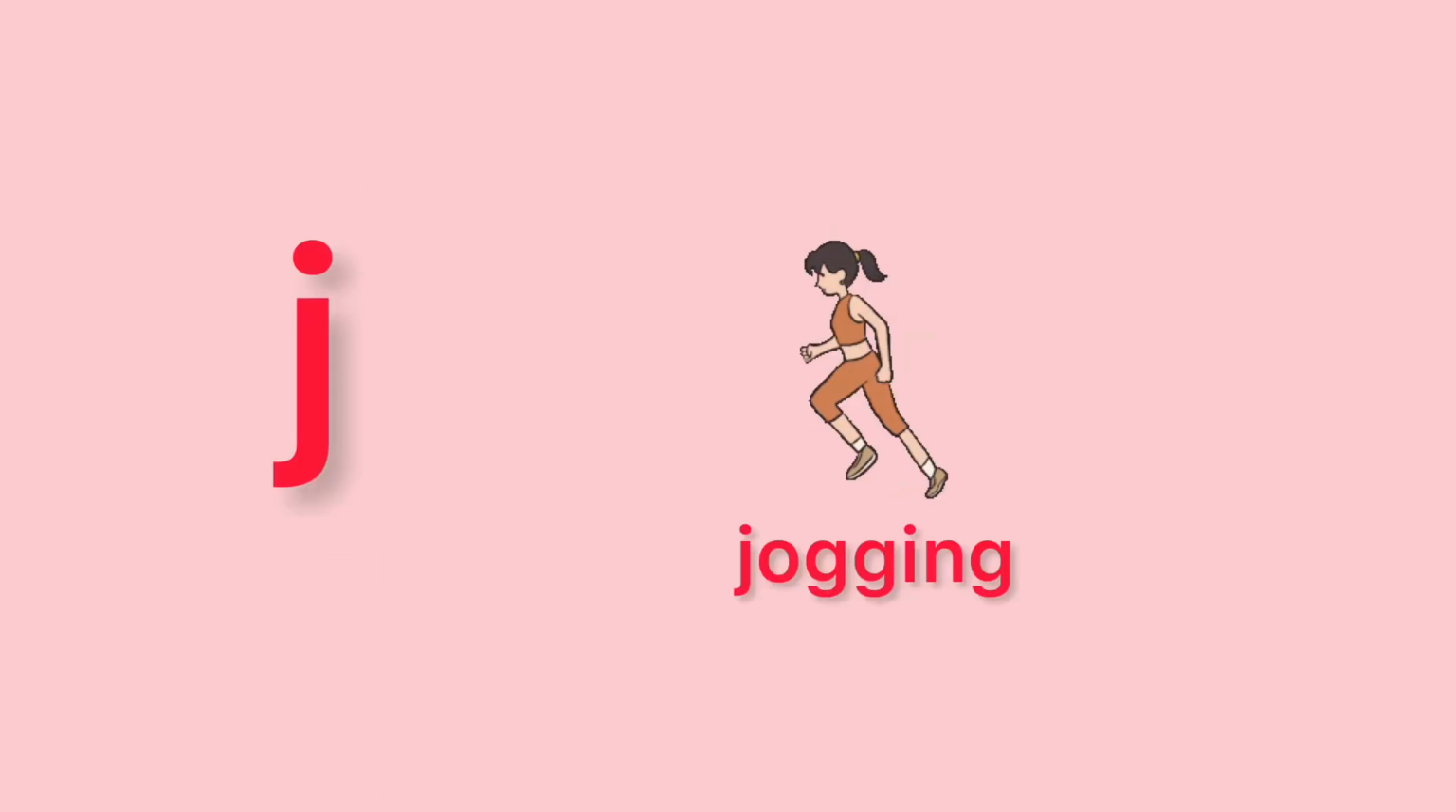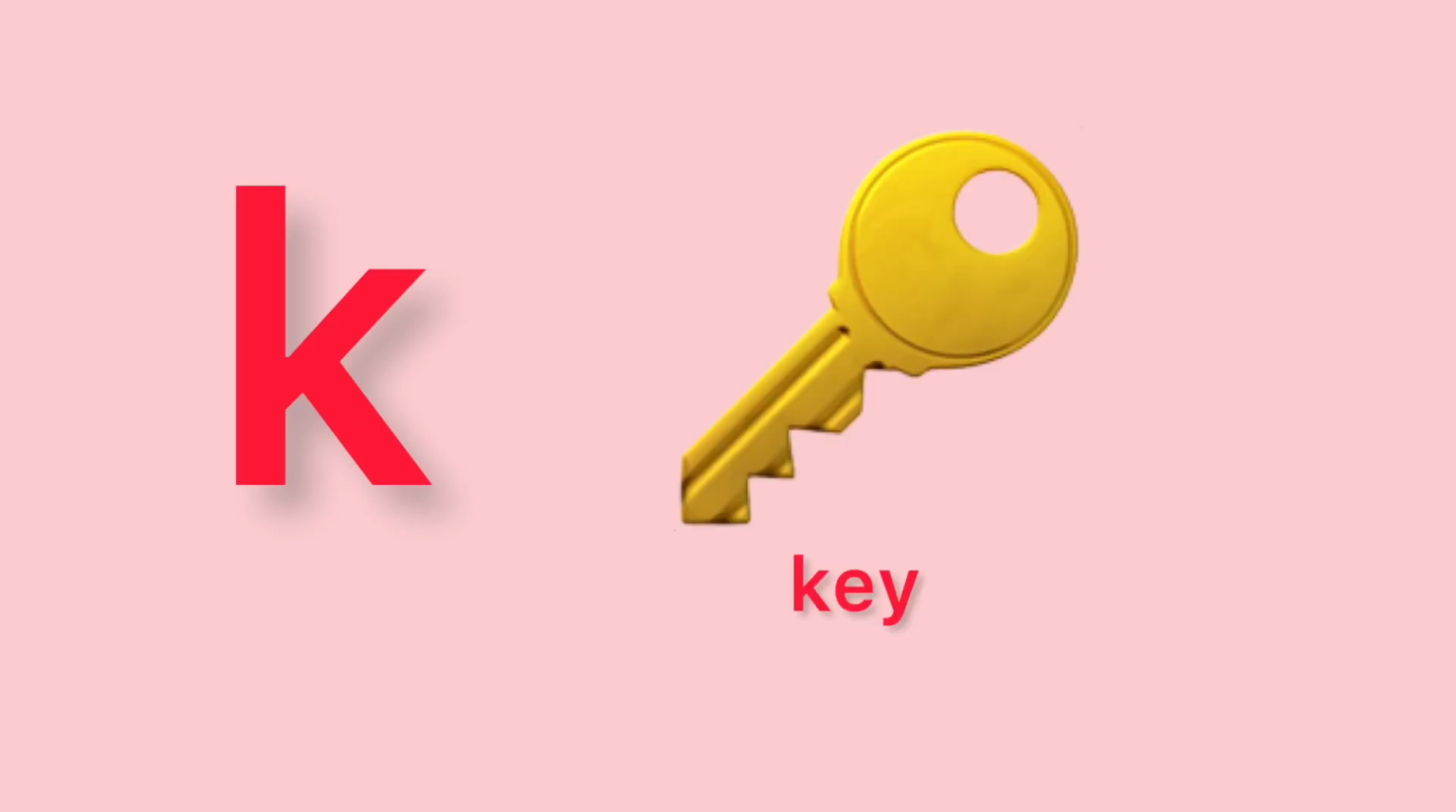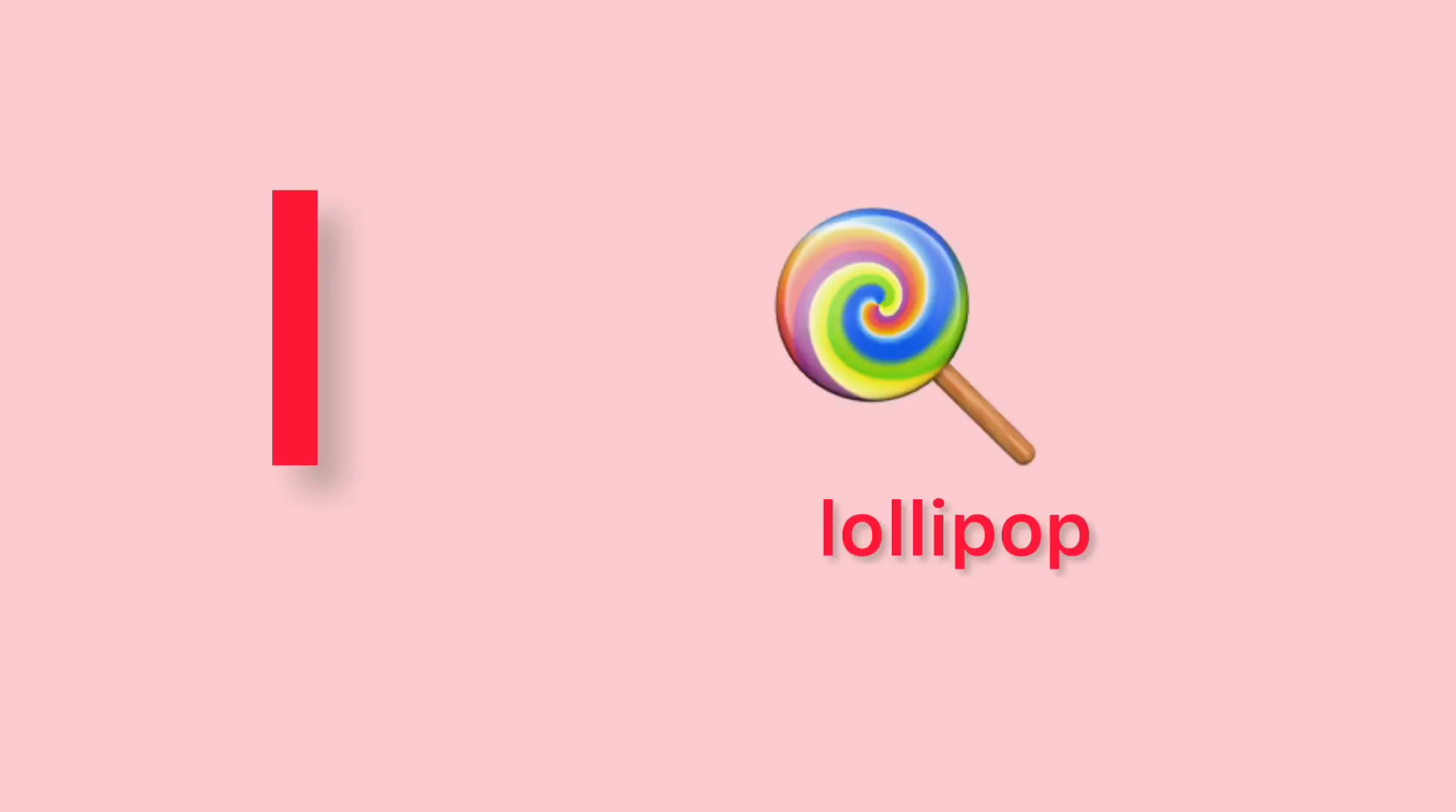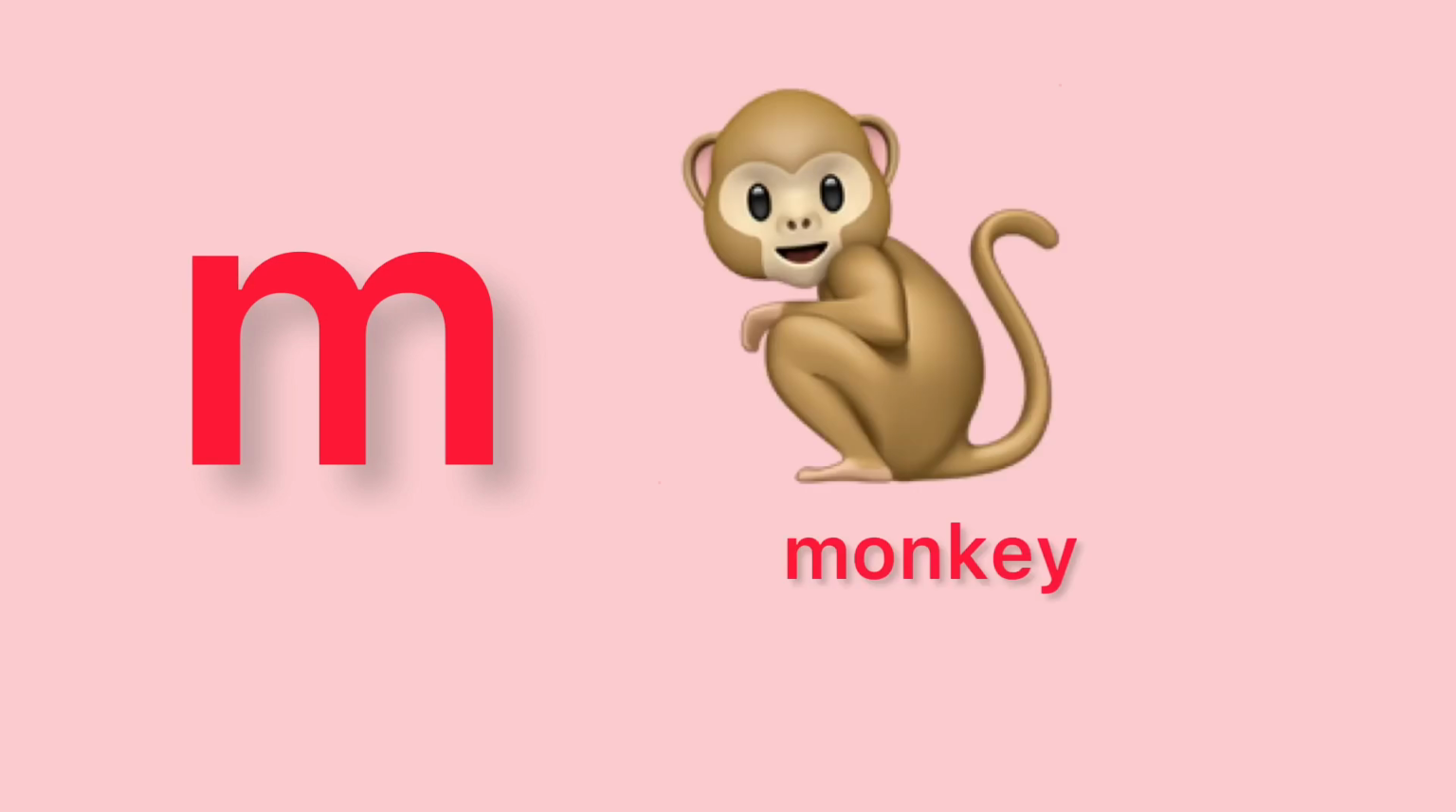J. J for jogging. K. K for key. L. L for lollipop. M. M for monkey.